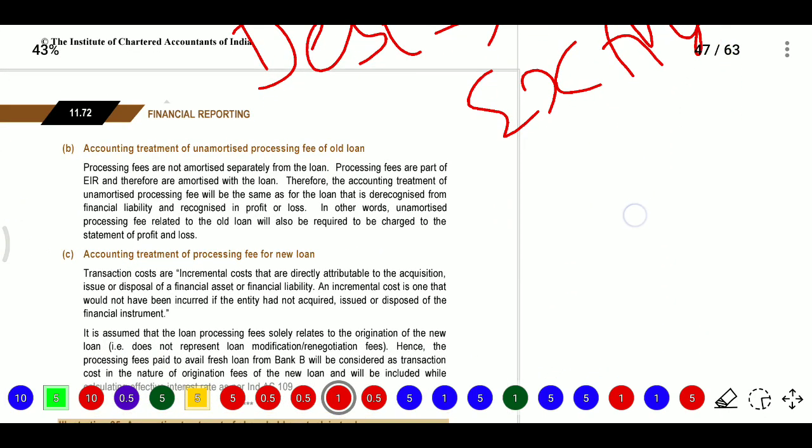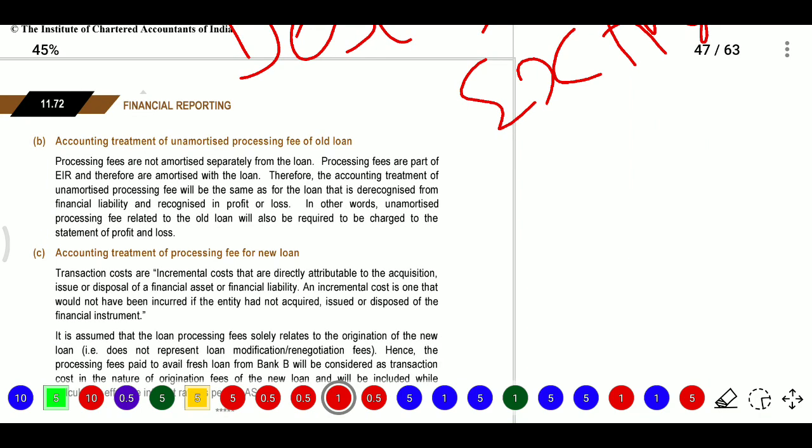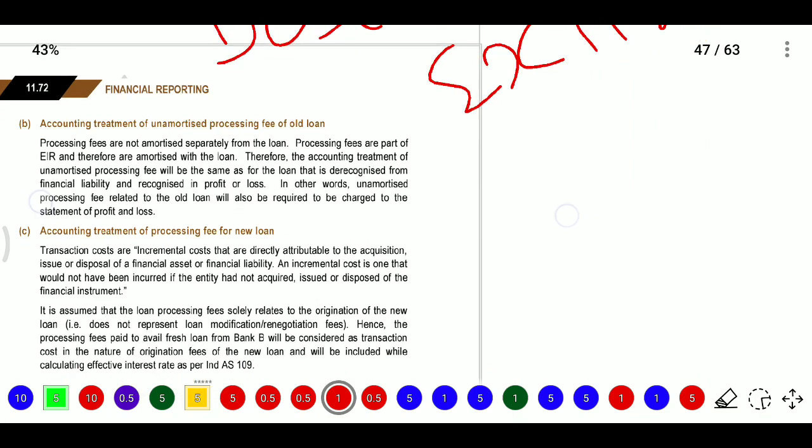Next, accounting treatment of unamortized processing fee of old loan. Processing fee is not amortized separately from the loan. Processing fee is part of EIR, that is effective interest rate, and therefore is amortized with the loan.